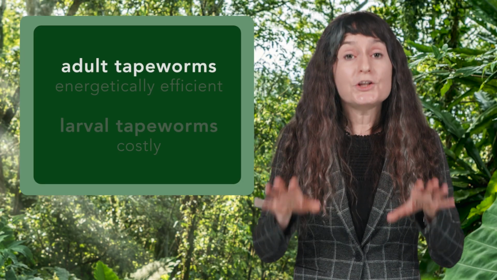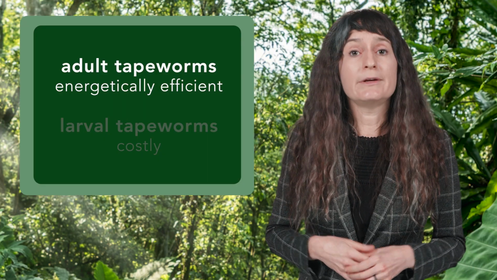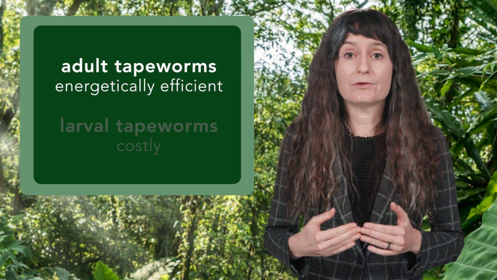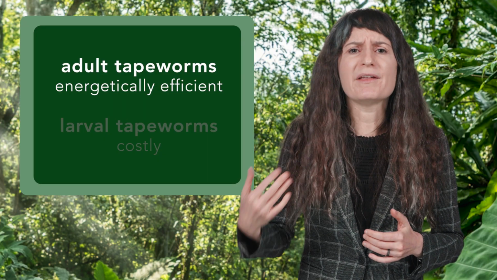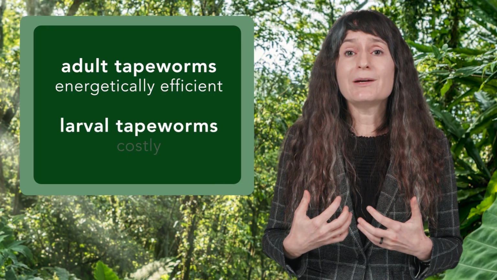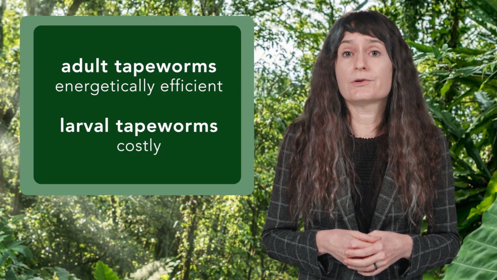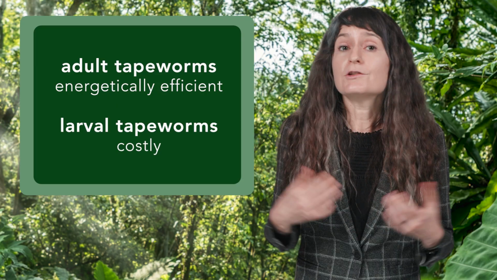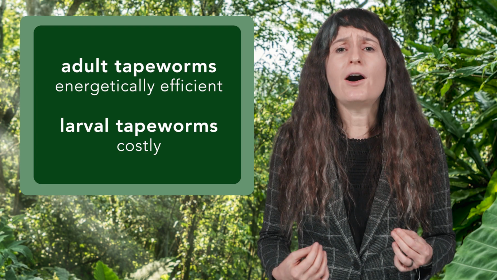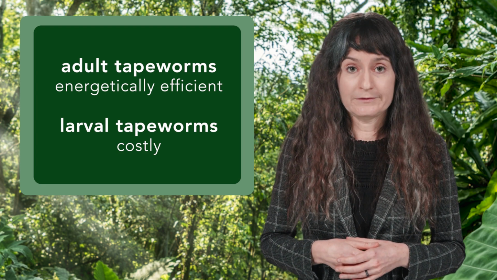In summary, adult tapeworms are pretty energetically efficient. The size of the worm is small relative to the size of the host, and the energetic costs and pathology to that definitive host are low. In contrast, larval tapeworms can grow to be quite large relative to their host, and they use host resources really rapidly. The energetics of that relationship can be really, really costly for the intermediate host and can include parasitic castration.